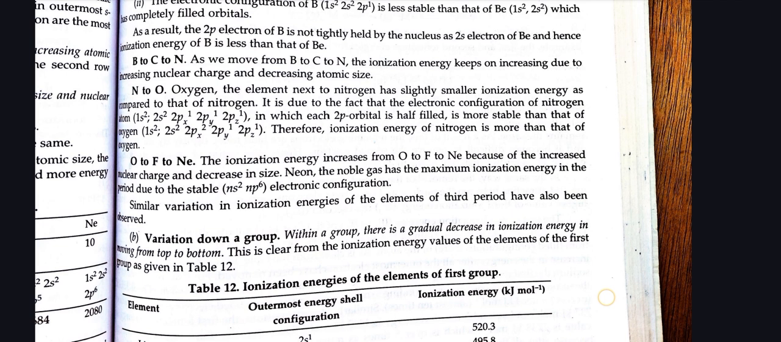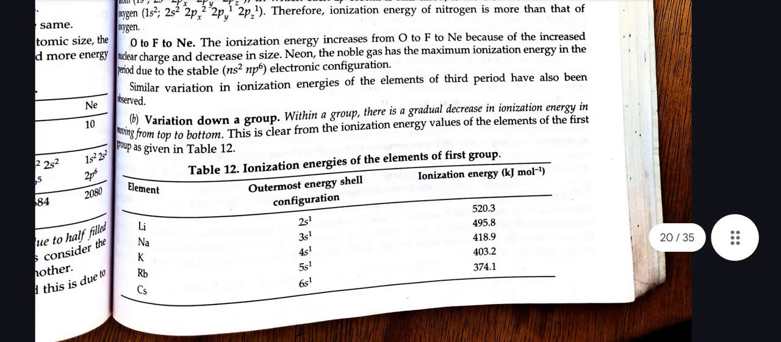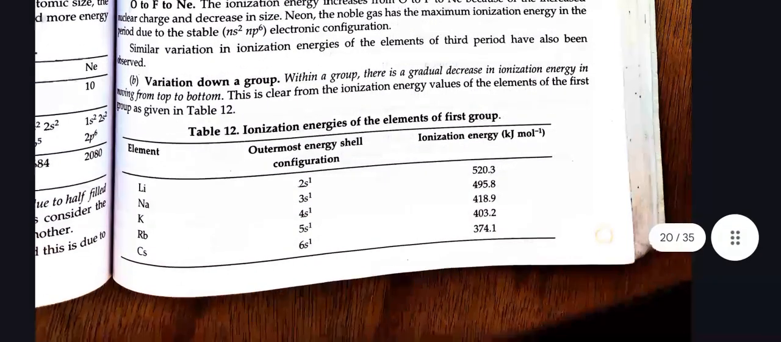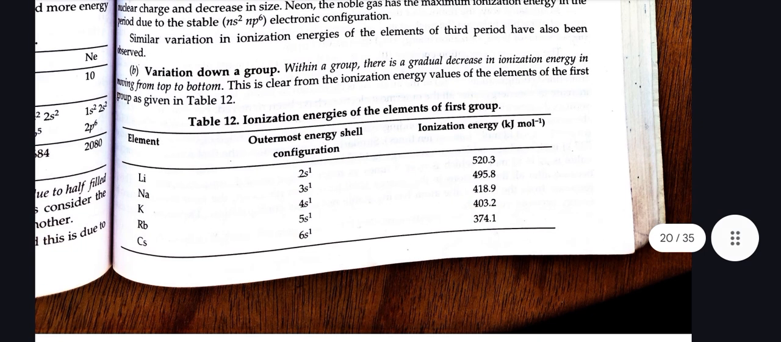Variation down a group. Within a group, there is a gradual decrease in ionization energy in moving from top to bottom. This is clear from the ionization energy values of the elements of the first group, as given in Table 1.2. In Table 1.2, we show the ionization energy of the elements of the first group. Elements: lithium, sodium, potassium, rubidium, cesium. Outermost energy shell configuration: 2s1, 3s1, 4s1, 5s1, 6s1. Ionization energy in kilojoules per mole: 520.3, 495.8, 418.9, 403.2, 374.1.